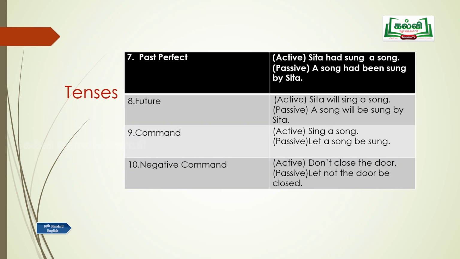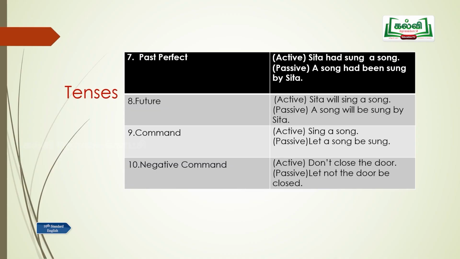Past perfect tense. In the active voice, Sita had sung a song. In the passive voice, a song had been sung by Sita. In the future tense, in the active voice, Sita will sing a song. In the passive voice, a song will be sung by Sita. Command, imperative sentences. We learned that in the second part of active and passive voice. Sing a song. The sentence is in the active voice. And in the passive voice, it becomes, let a song be sung.